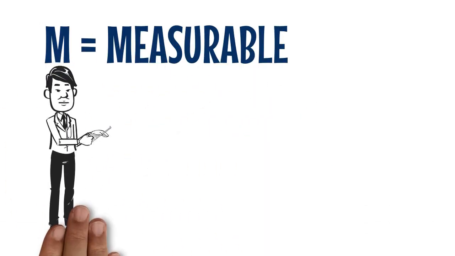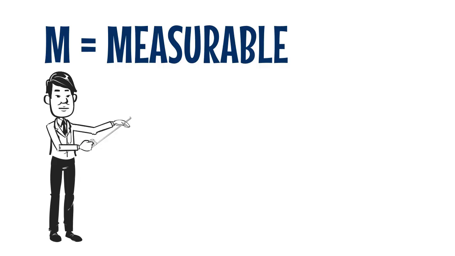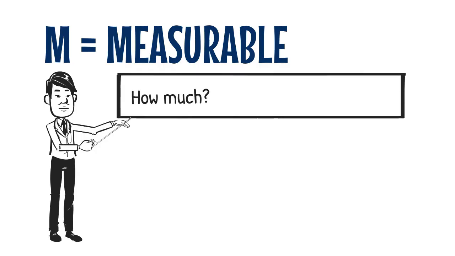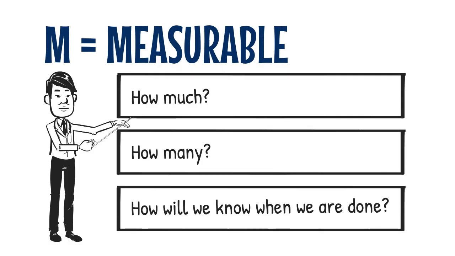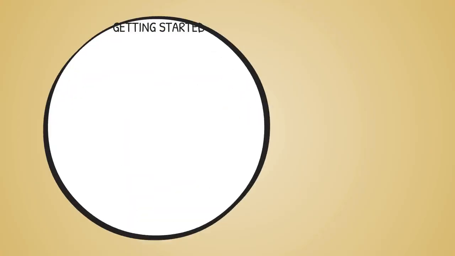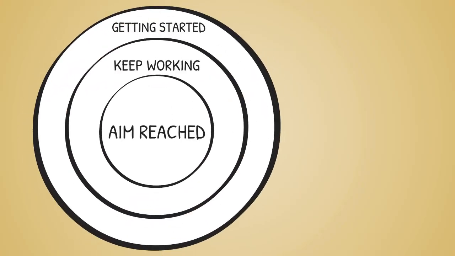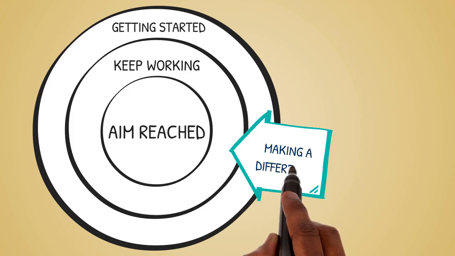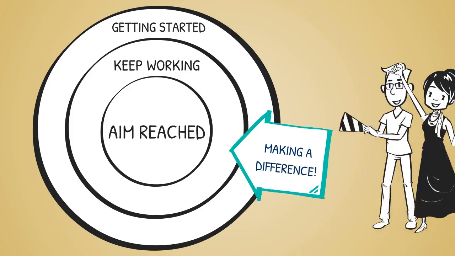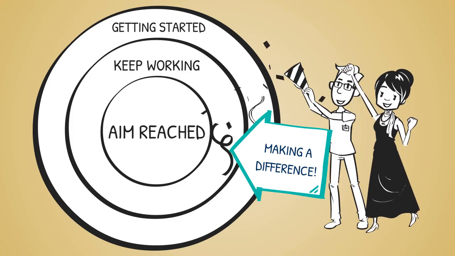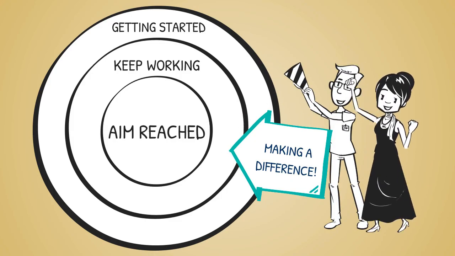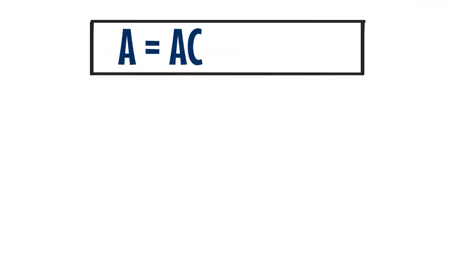M is measurable. It is important to have measurable aims so you can track your progress and know if and when you have achieved your aim. A measurable goal should address questions such as how much? How many? How will we know when we're done? It can also be very motivating to see that progress is being made. Measuring and monitoring goals periodically can reaffirm that all effort is making a difference and encourages people to keep working towards the aim.